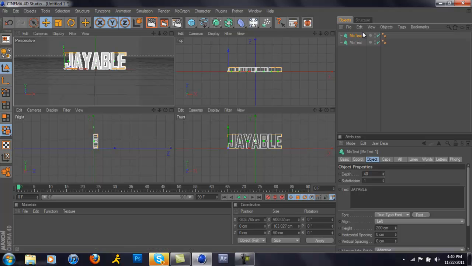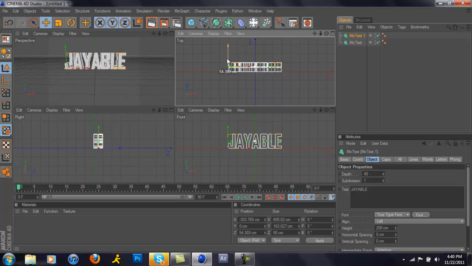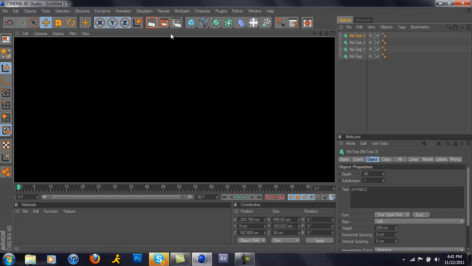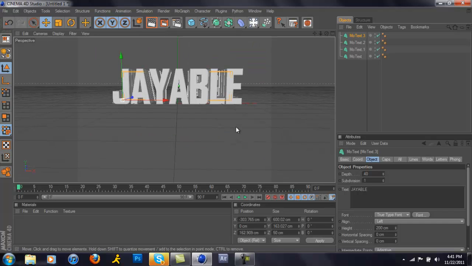As you can see, I already have my duplicate layer selected. So here it shows an arrow, and I'm just going to move it back so that it's perfectly touching my first text, but not inside it or further. And then I'm going to do this process again. I'm going to click Control-C, Control-V again. And you're going to want to keep doing this until you get to the point where you think it's enough. And you know when it's enough when it's just too far away. You'll feel it. You just know it. Alright, so I have my text right here.